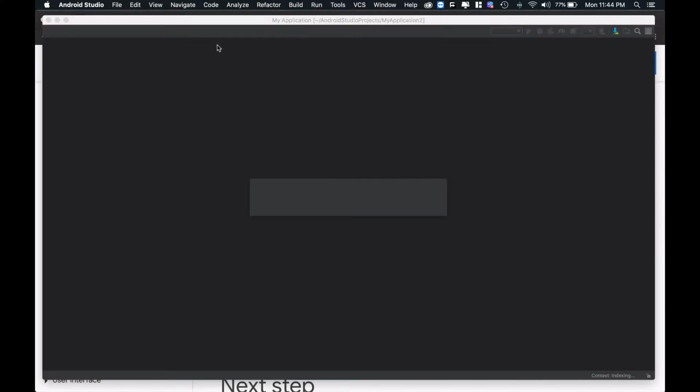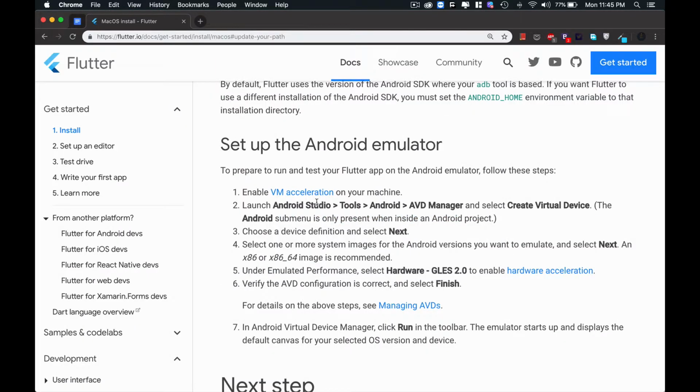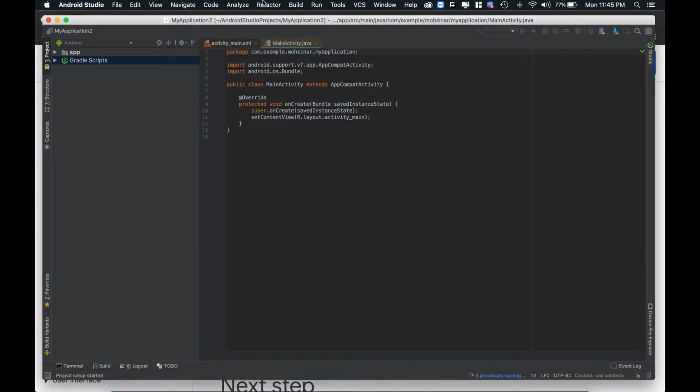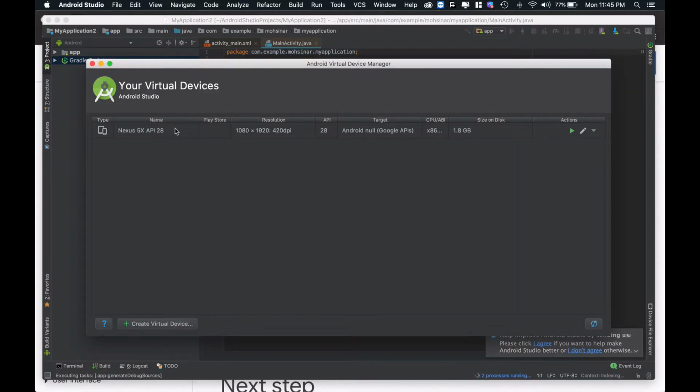Okay guys, now Android Studio is open in my system. What is it saying? Android Studio Tools, AVD Manager. Go to Tools, AVD Manager, and in the AVD Manager create a virtual device.